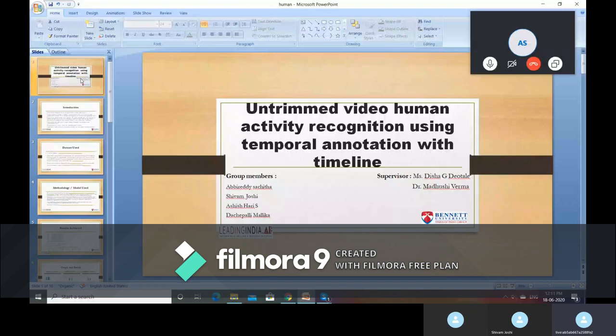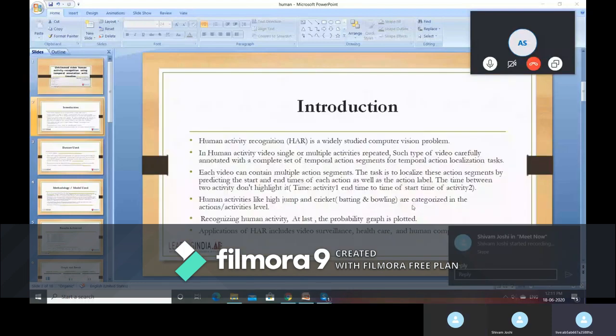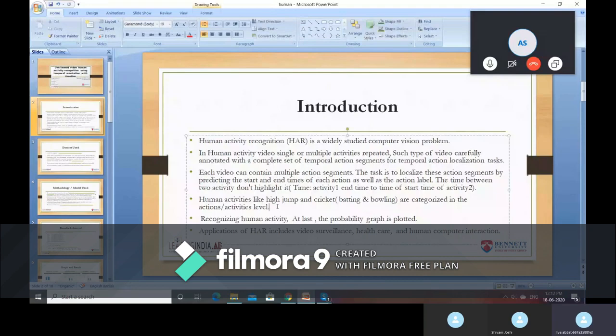In this project, we are going to determine the activity going on in the video, and we can also determine the start and end time of the actions taking place in the video. We also highlight the video when the action is taking place. When the action is not taking place, we don't highlight it.